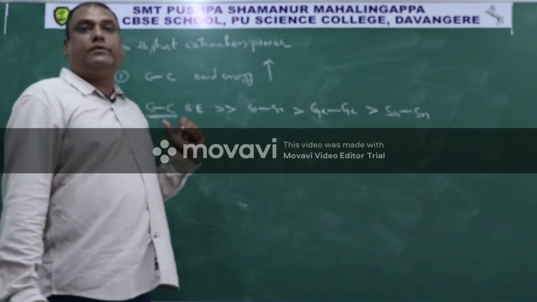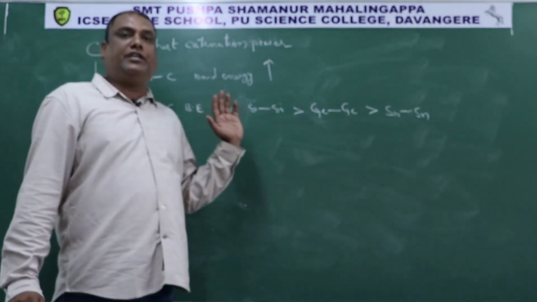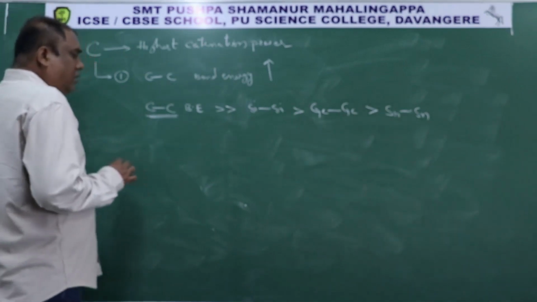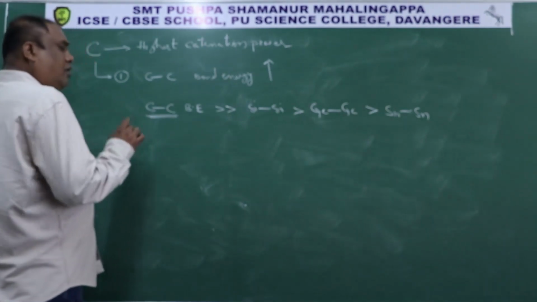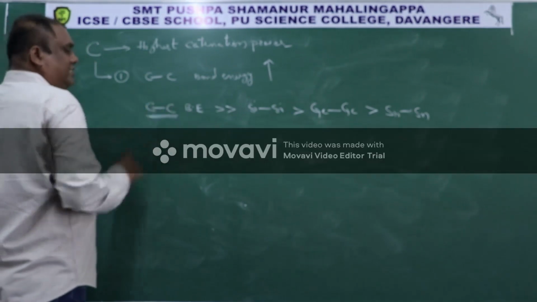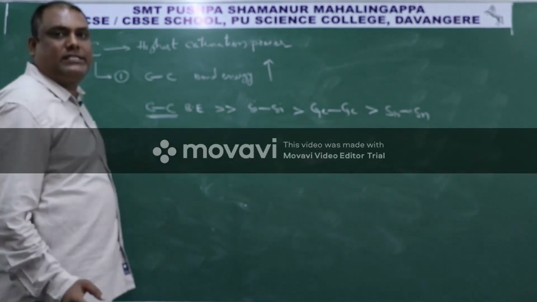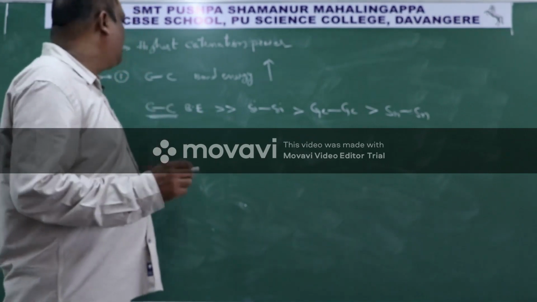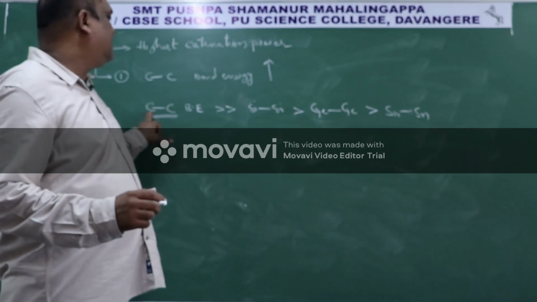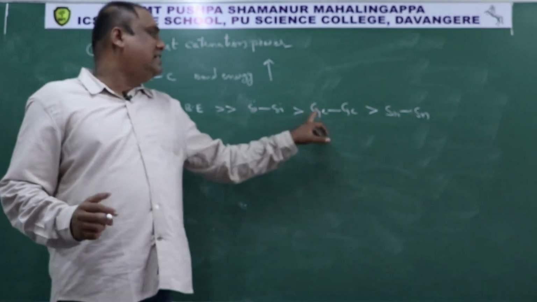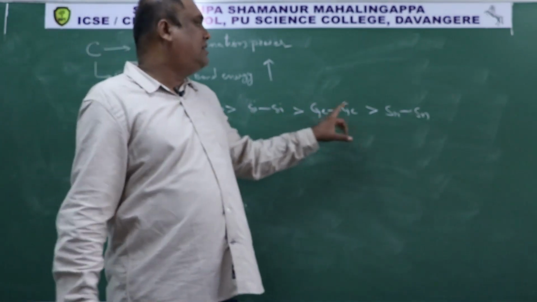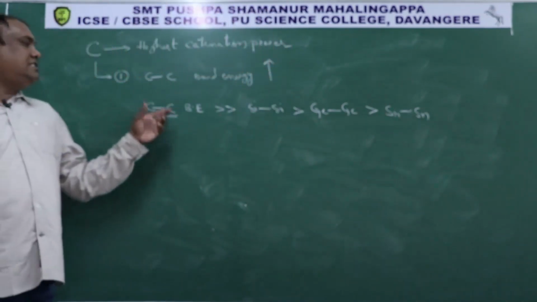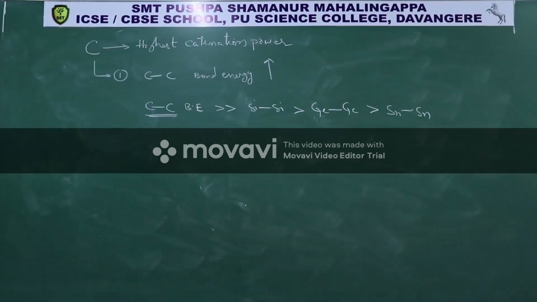That is the reason it can form high catenation. Next, why does it have high bond energy? Because the common reason is that the bond between small atoms is strong. So carbon atomic size is lesser than silicon size, lesser than germanium size, lesser than tin size. Therefore, C-C bond energy is greater.